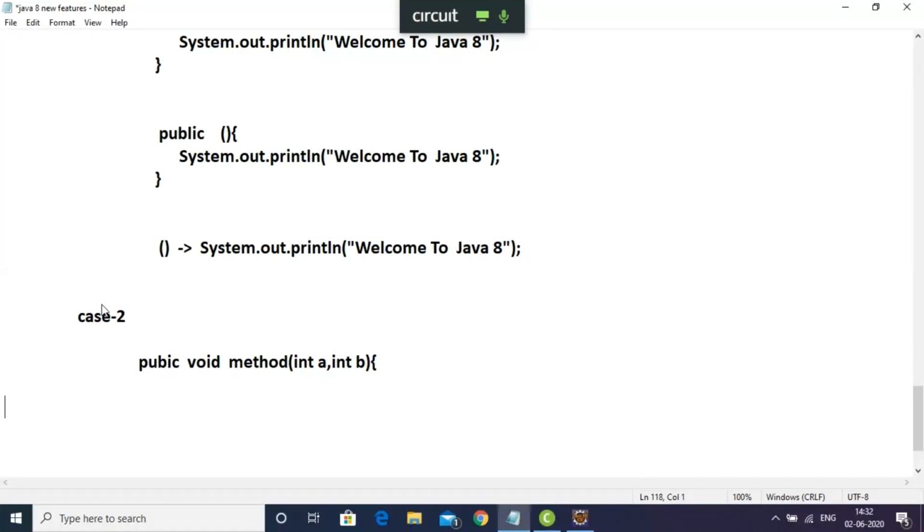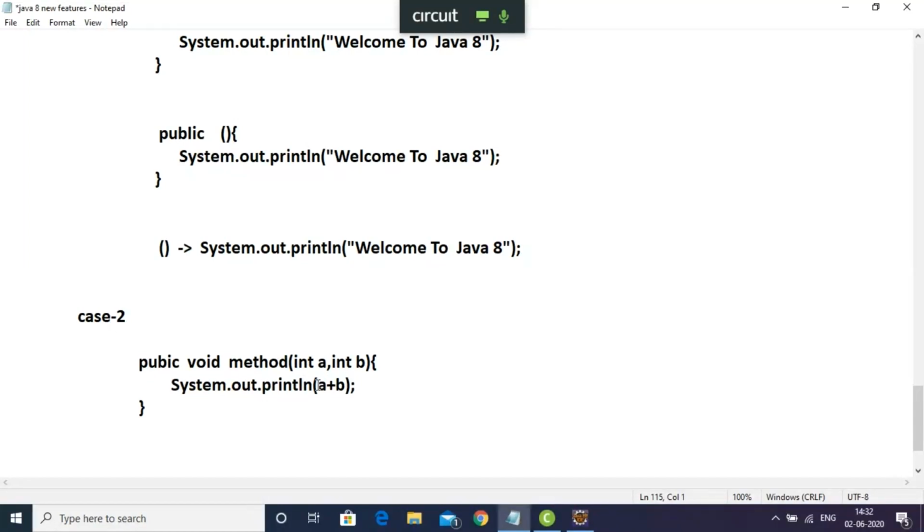Inside this method you can write System.out.println, and print the addition between a and b, so you write a plus b. This is a simple Java method.